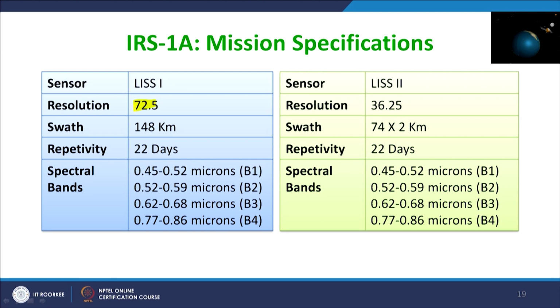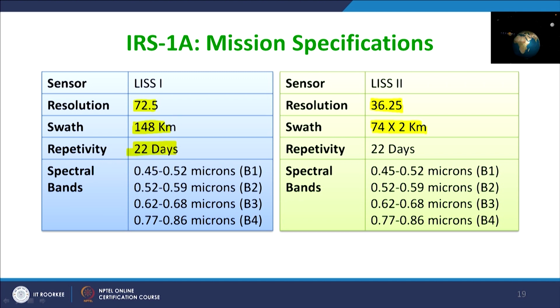LISS-1 had the resolution of 72.5, LISS-2 had the resolution of 36.25. So as you go higher in spatial resolution, as I was mentioning, the swath size reduces. Here it is 148, but here 74 multiplied by 2, because you can cover much more, but still it is not in 2 strips or something like that.